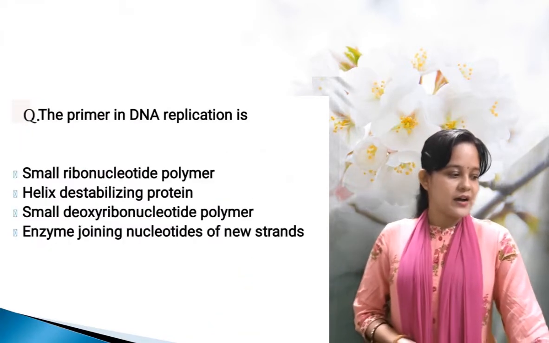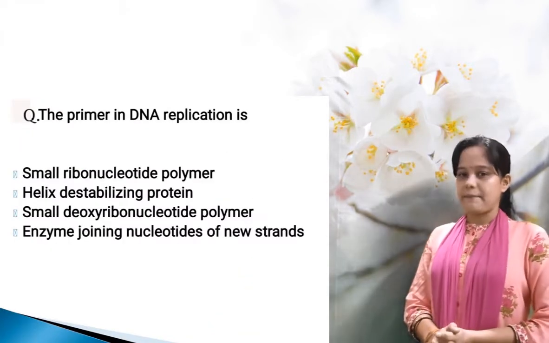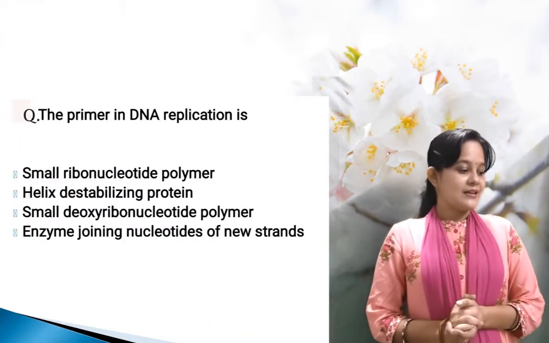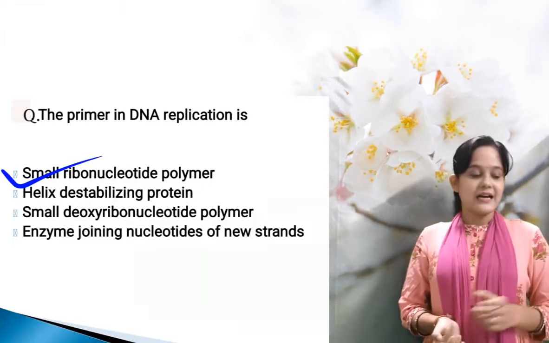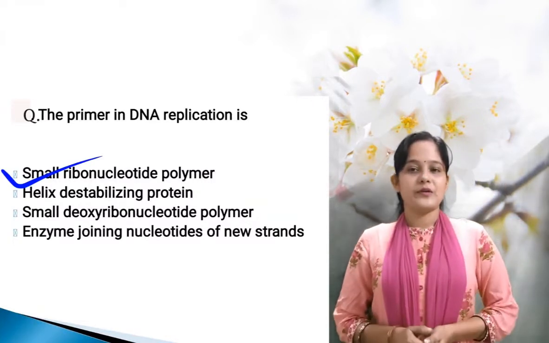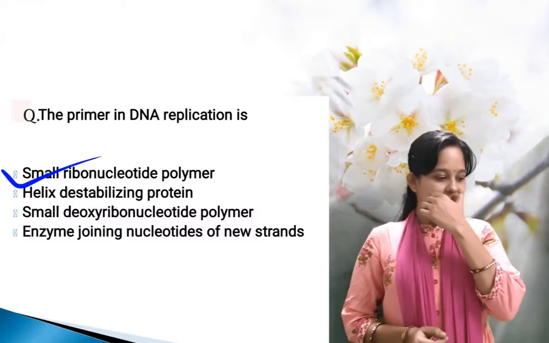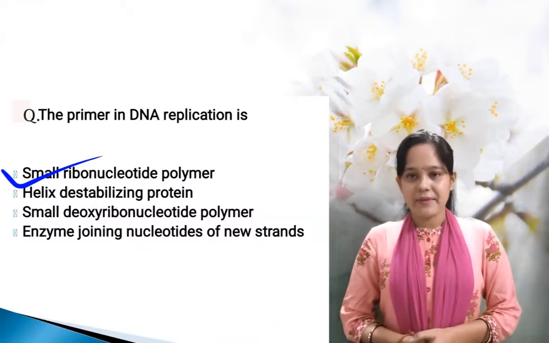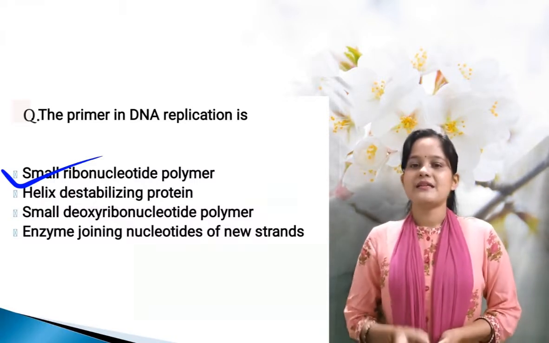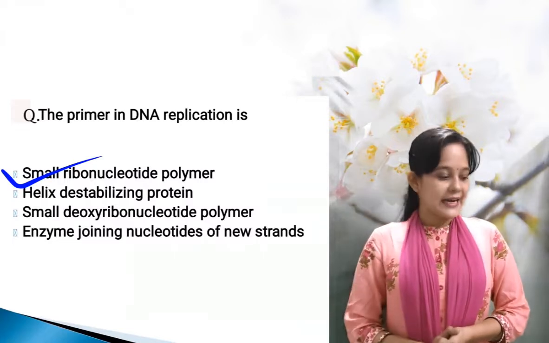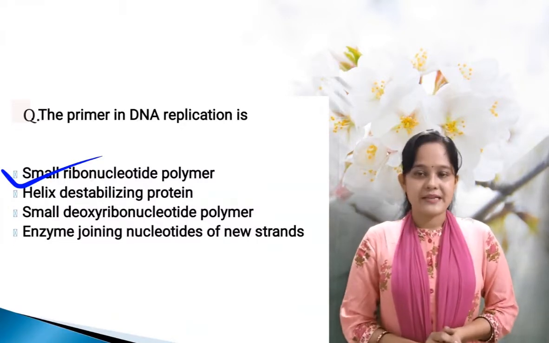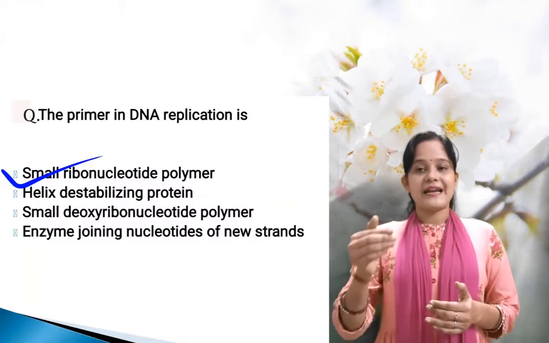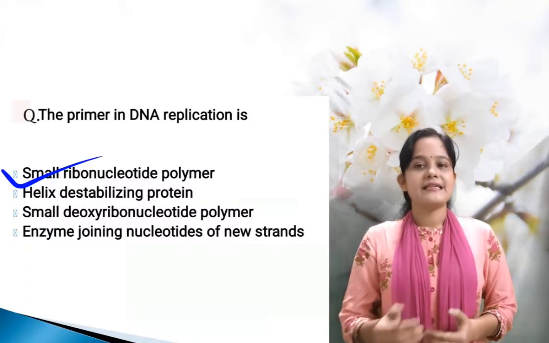The next one: the primer in DNA replication, that is a small ribonucleotide polymer. The answer is small ribonucleotide polymer. So here the primer is the RNA primer. The RNA primer is short pieces of RNA made by the enzyme RNA primase. The RNA primer initiates the DNA synthesis.